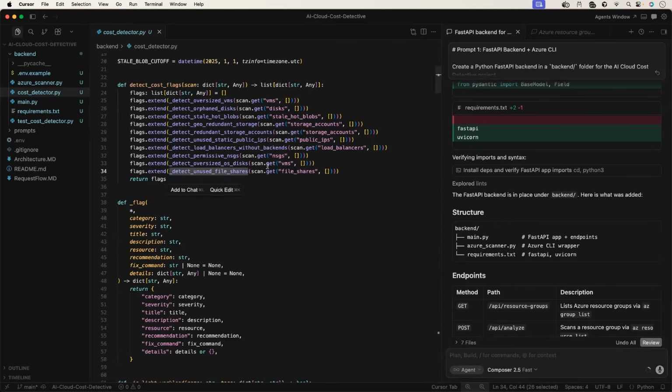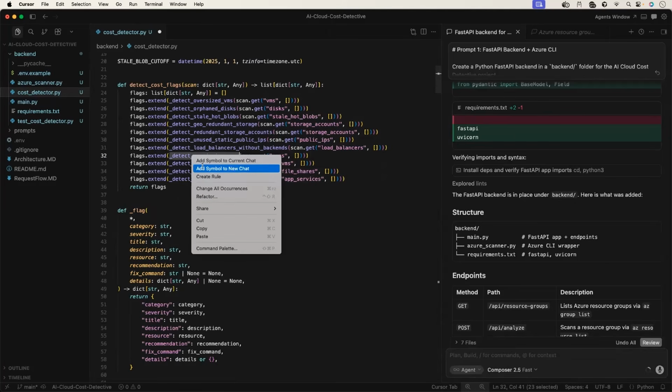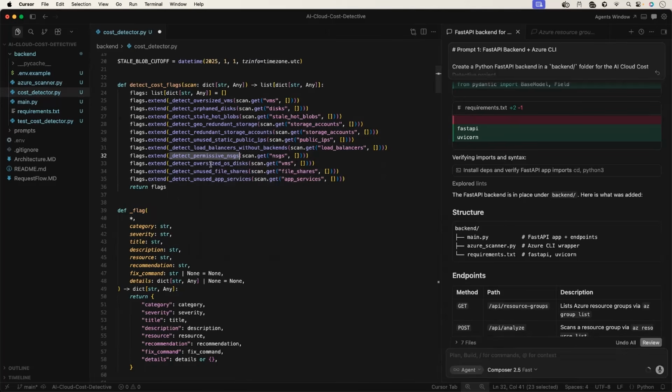Abhishek, what if I want to add more? Okay, these are 10 good things, but I want something like app services. No worries. The logic is here. What you have to do is just create a new line. Oh, the AI also picked up app services. Very surprising. But anyway, if you want to add app services, just add the flag here, then follow the implementation. For example, you can follow this particular implementation, detect permissive NSGs. See how this function definition is written. You can add the same thing for app services as well.